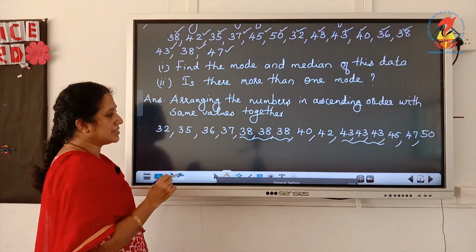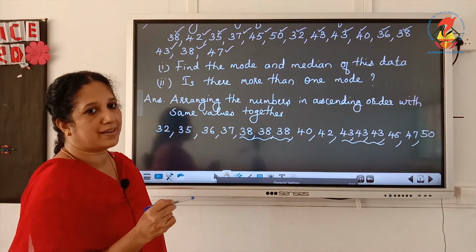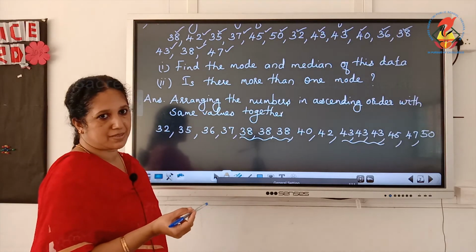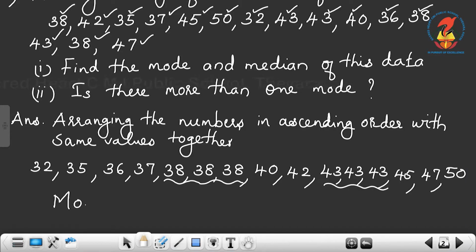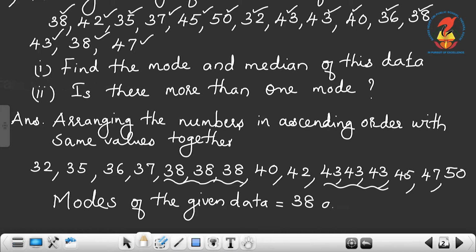So the numbers 38 and 43 are repeated 3 times, that is the maximum number of times. So the modes of the given data are 38 and 43.